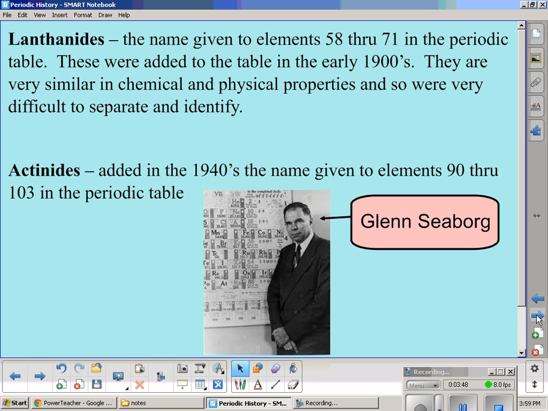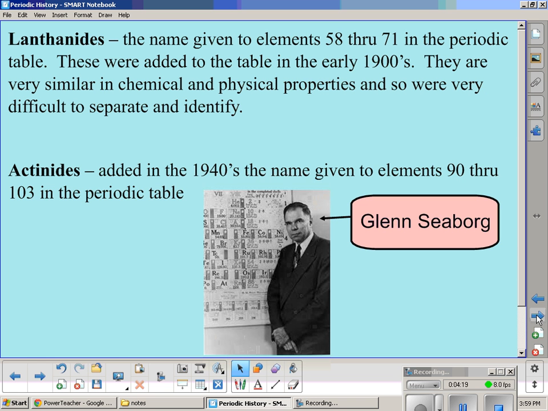And the most recent change to our periodic table has to do with the F block, the elements that appear to be pulled out and way down on the bottom all by themselves, great big rectangle. They're called lanthanides and actinides. Lanthanides is the name given to elements 58 through 71 in the periodic table. They were added to the table in the early 1900s, and they're very similar in chemical and physical properties, so they were pretty difficult to separate and identify.